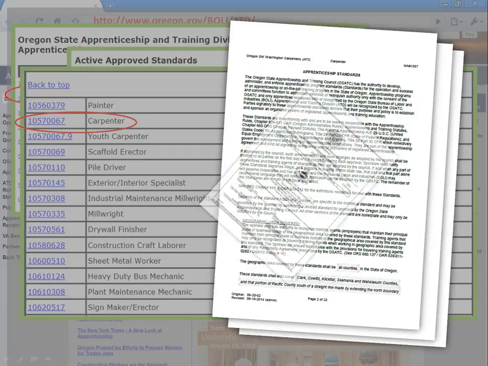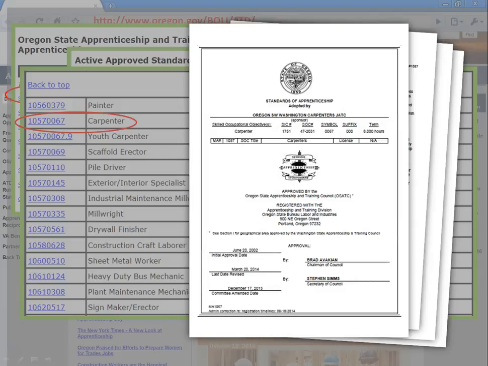The standards of apprenticeship include important information about the specific registered apprenticeship, such as minimum qualifications, wage scale, and the process through which applicants are selected.